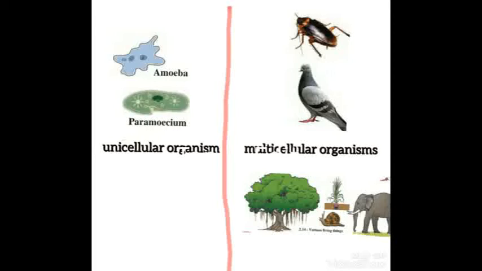All characteristics means up to this point whatever we have learned: reproduction, growth, respiration, excretion. These all characteristics are seen in each and every cell of living things. So, cellular structure means the structure which is made up of cells. Cellular structure is the main characteristic of living thing, even though the number of cells may vary.